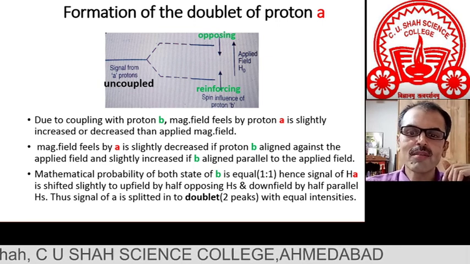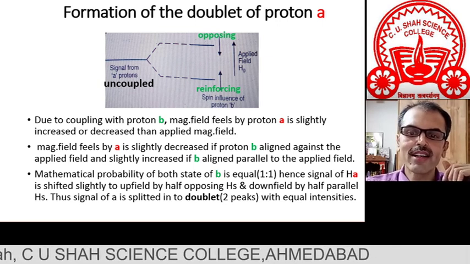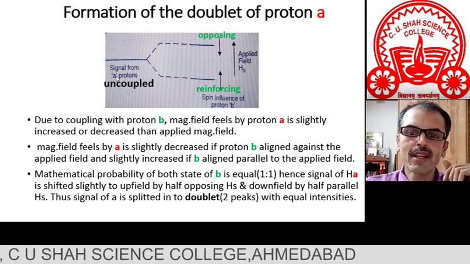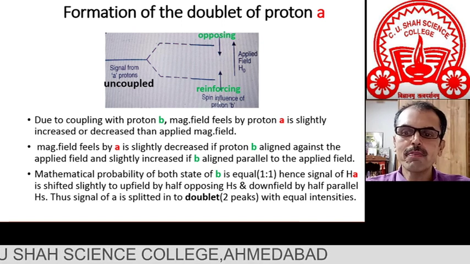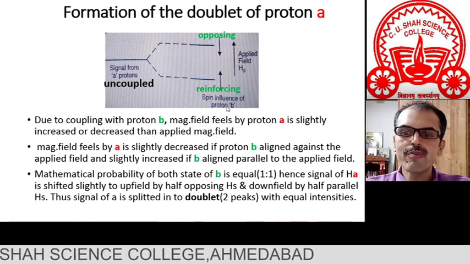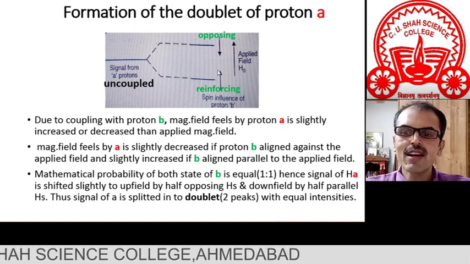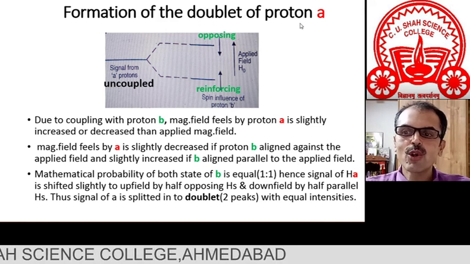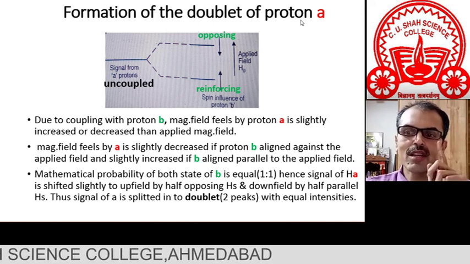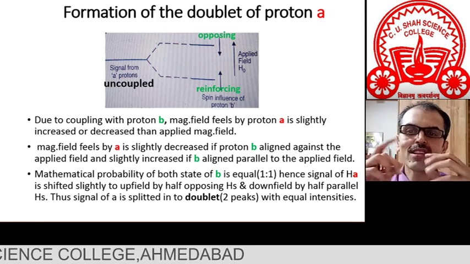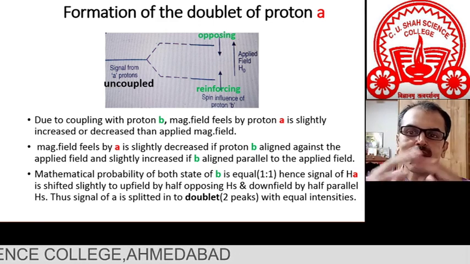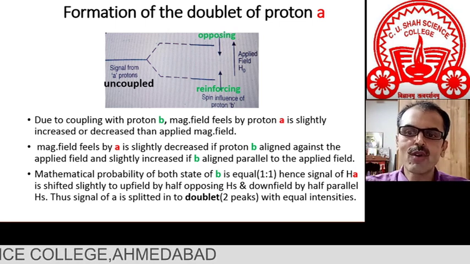So this is the uncoupled signal, supposing there is no coupling. Here you can see the spin combination of proton B. As discussed earlier, proton A has one neighboring proton. But friends, in any sample there is not only one molecule, there are millions of molecules.